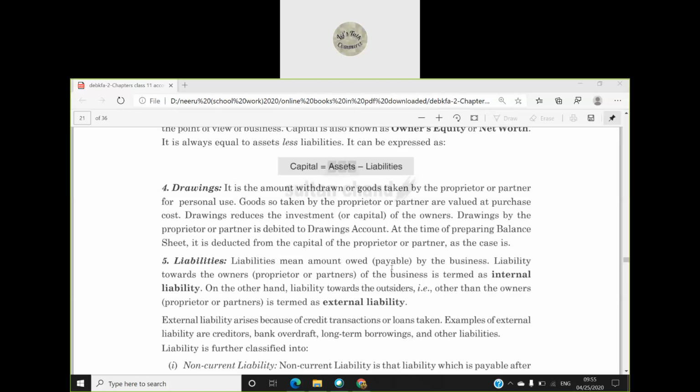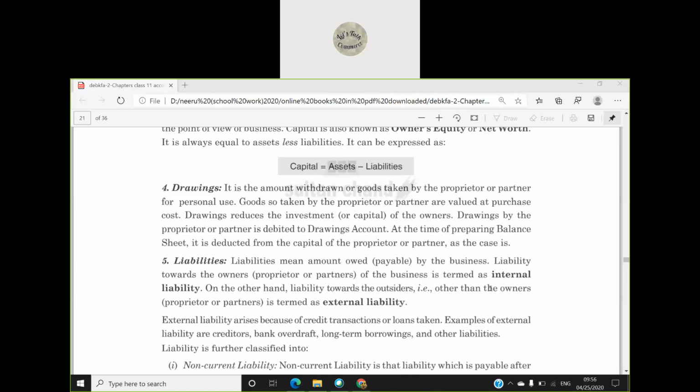Now liability can be internal liability as well as external liability. What do we mean by internal liability? Yesterday also I explained to you that business and owner are considered as two separate entities. So whatever amount the owner has invested in the business, the business is liable to repay that capital to the owner at the end of the business.